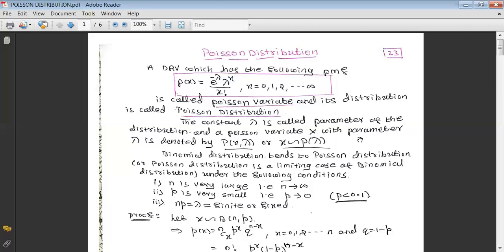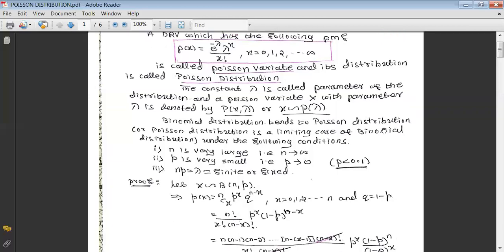If n is large and p is small, the calculation of binomial probabilities becomes quite tedious, and as an alternative we can go for the Poisson distribution. Using the Poisson distribution, the same probabilities can be calculated in less time. That is the utility of the Poisson distribution.